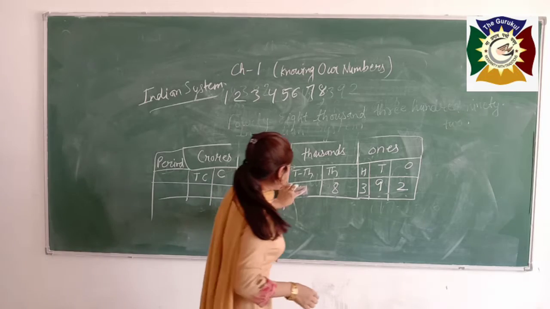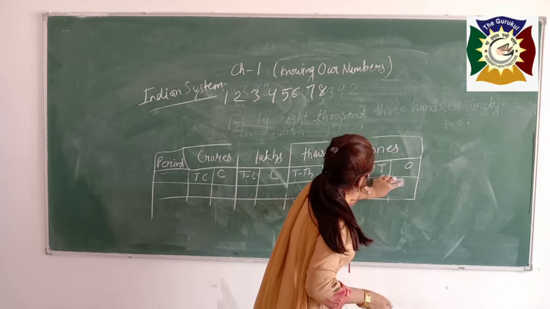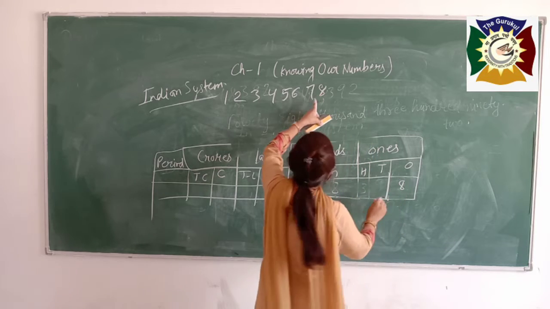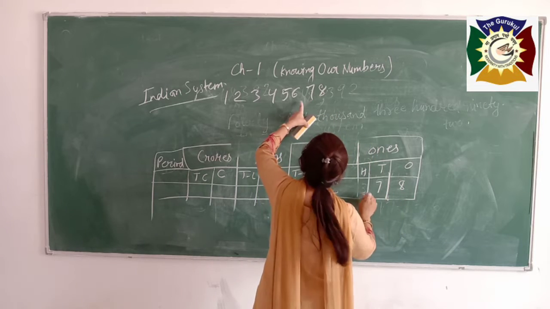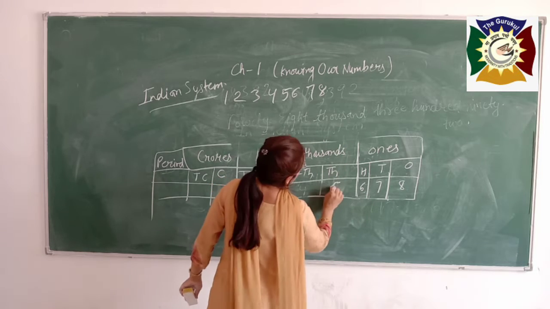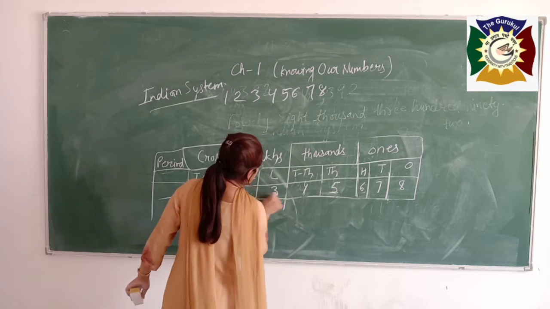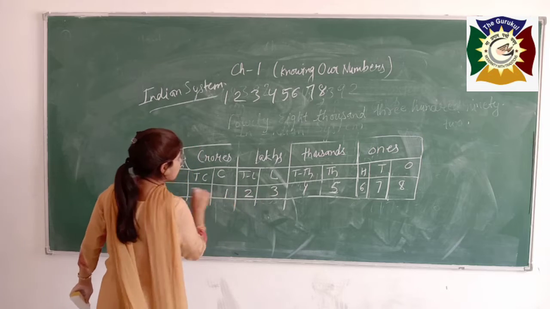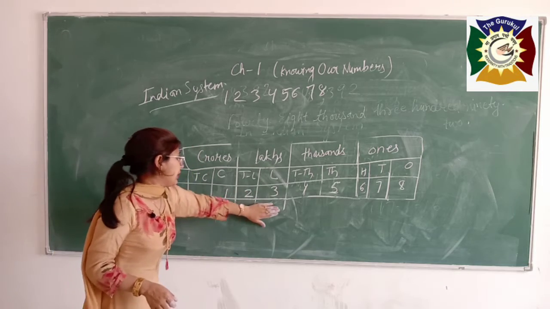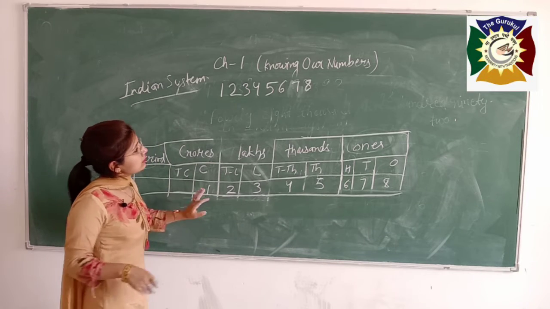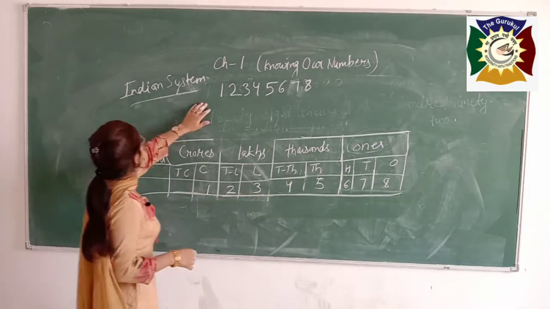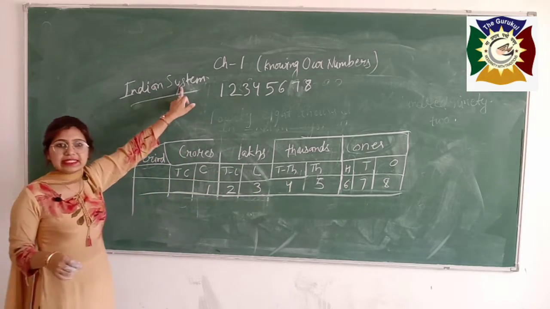See boys, here at the ones place is our 8. At the tens place we have 7. At the hundreds place we have 6. And at the thousands place we have 5. And it is 4. It is 3. It is 2. It is 1. This is the number, and you want to write it in the Indian system. After writing this, we have to separate these numbers with commas as we want to write this number according to our Indian system.